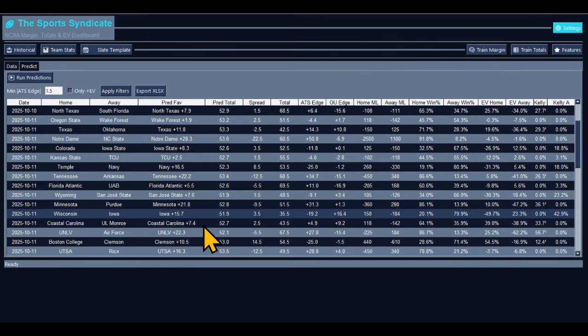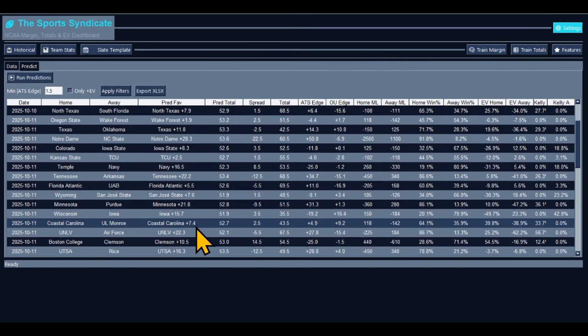All right, we got Coastal Carolina and UL Monroe. We got Coastal Carolina to win by 7.4. They are the dog in this fight. All right, we got Coastal Carolina. We got a dog. I hear a dog barking. Home win percentage, 64.1%. Y'all hear that dog barking?